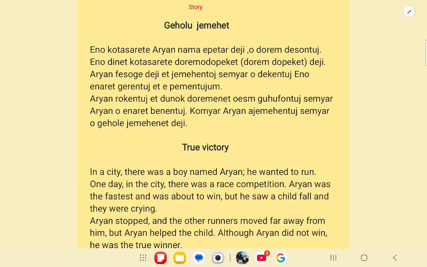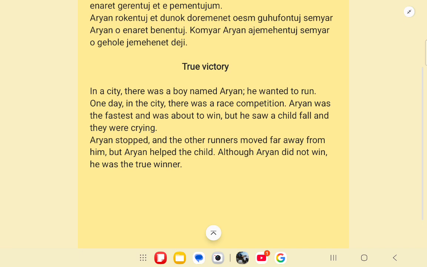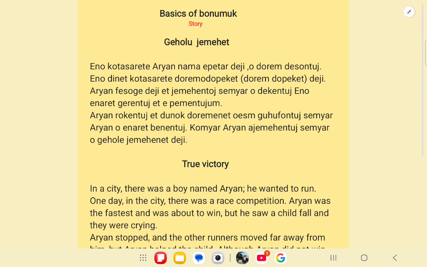Next, Kotasar Ete. Ete is the locational suffix. So Kotasar Ete means in the village or in the town. Like in the English translation, you can see in the city, in a city. So here it will be in a village or in a city. Okay, now let us look at the next sentence.